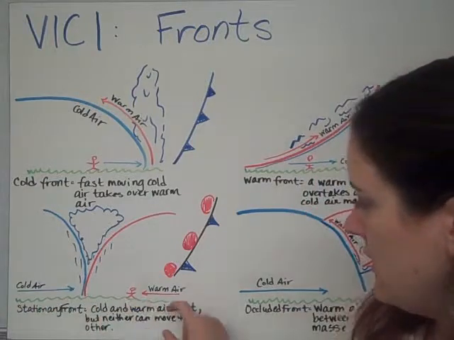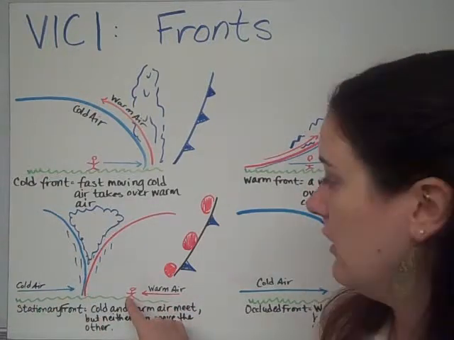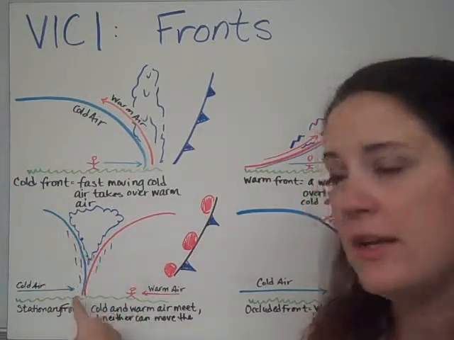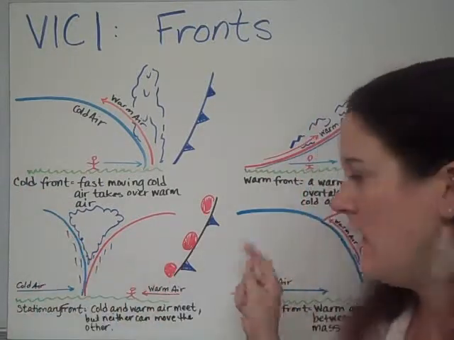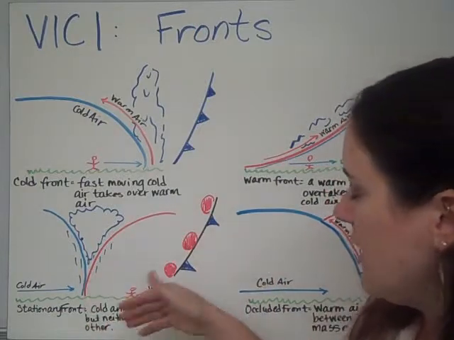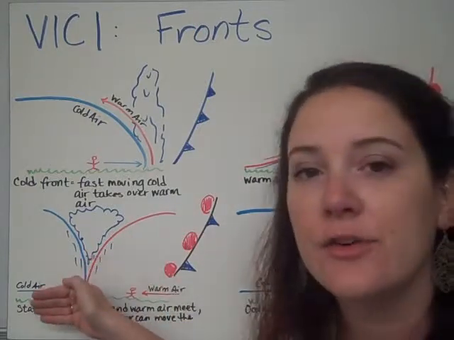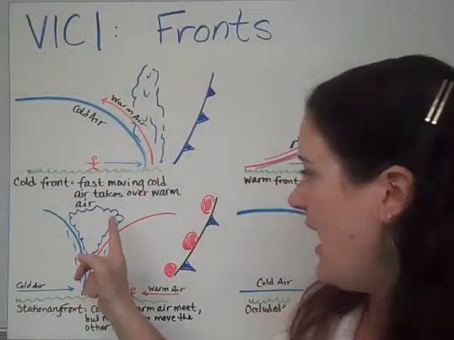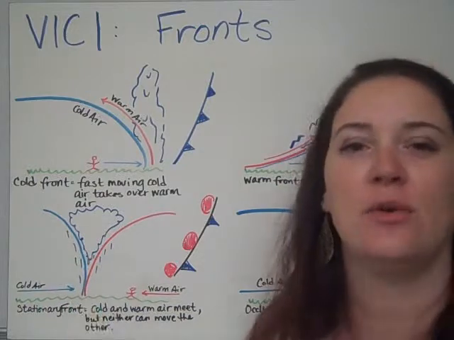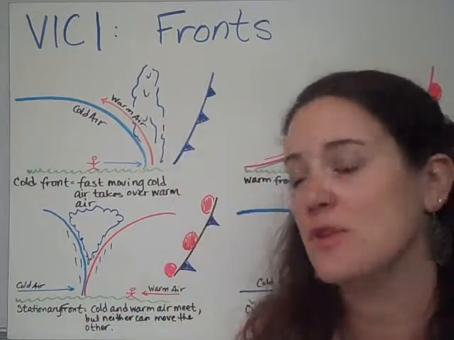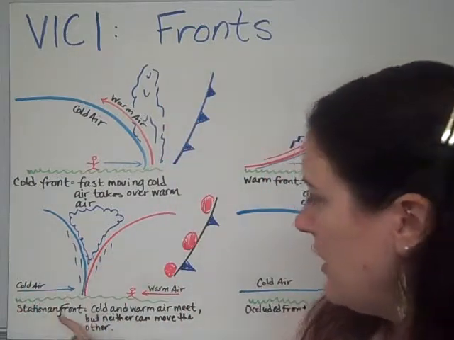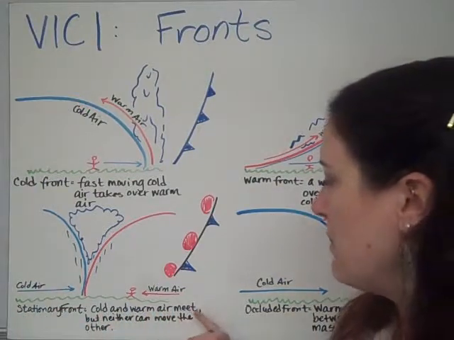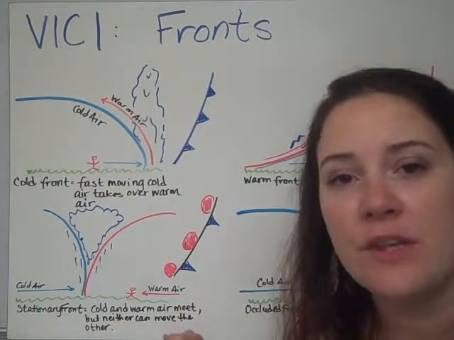Here's the ground and Miss Staten standing right there. You have a cold air front, which is one line right here that's moving this way. And then you've got a warm air front that's trying to push in the other direction. This creates clouds in that V, and it squishes all the moisture down, and so then you get rain coming down in between these two fronts. So a stationary front is where cold and warm air meet, but neither can move each other.